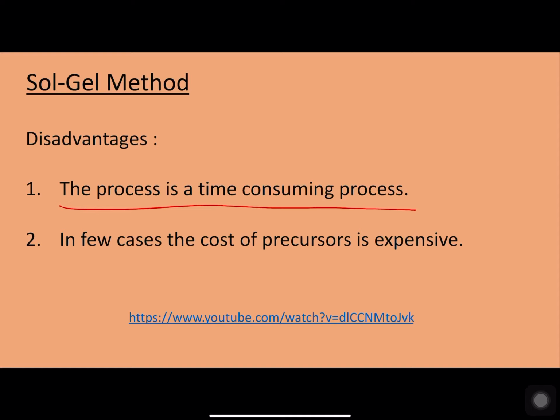In some cases the cost of the precursors is also expensive. But otherwise, nowadays in the laboratory, this method is considered the most versatile method to form nanoparticles. Here also we have a small video on forming nanomaterials. So let us see that video.